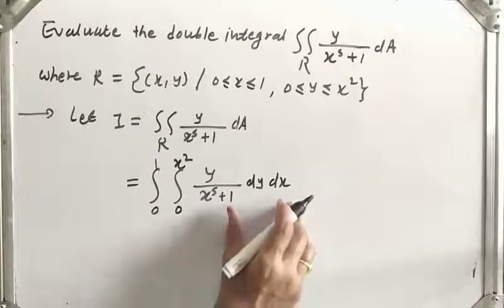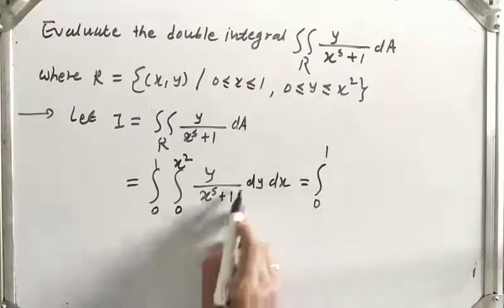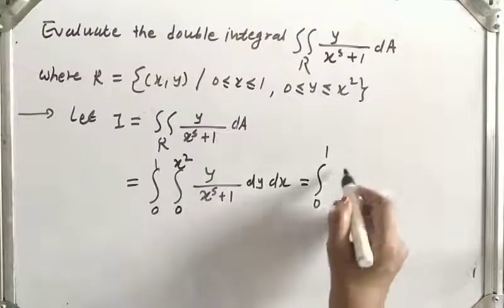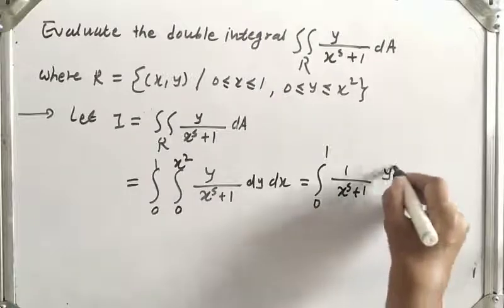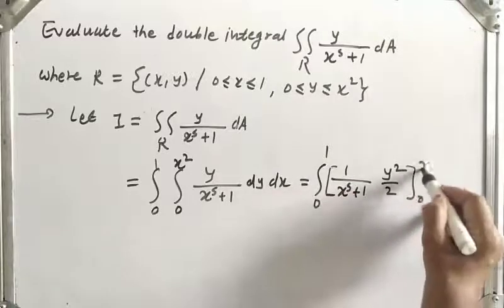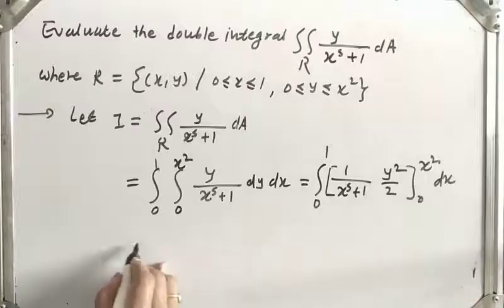Now integrating with respect to y, this integration 0 to 1 as it is, while integrating with respect to y, 1 upon x raised to 5 plus 1 is constant. Integration of y dy is y square by 2 with limits 0 to x square and this dx is as it is. Now let us apply limit.